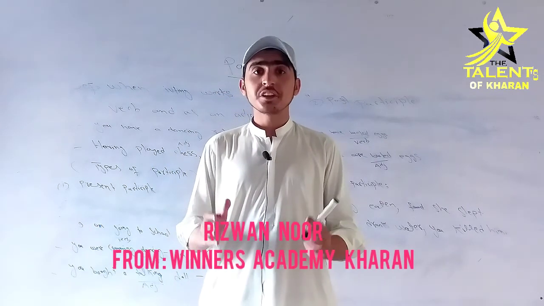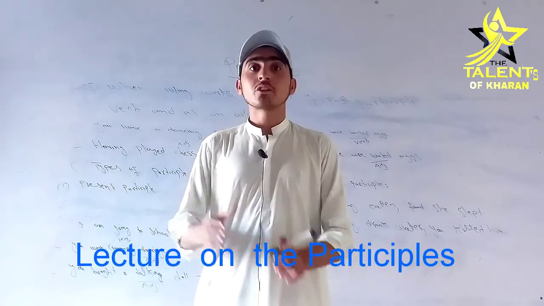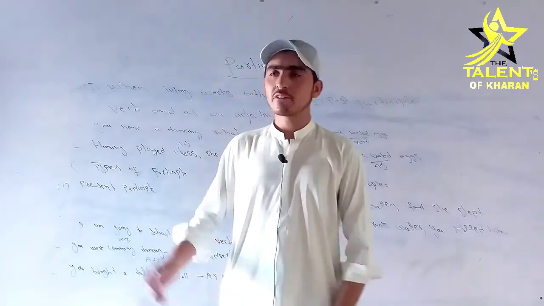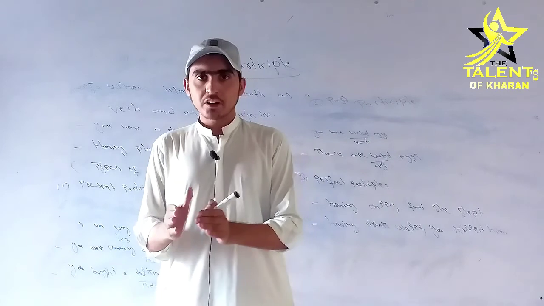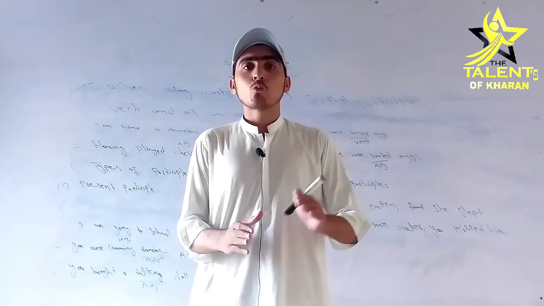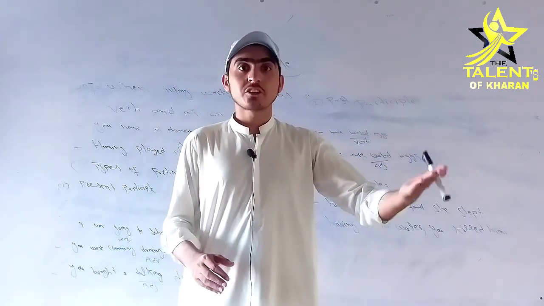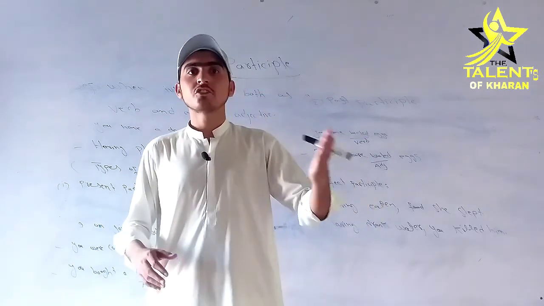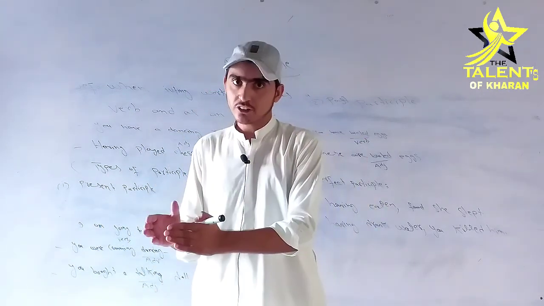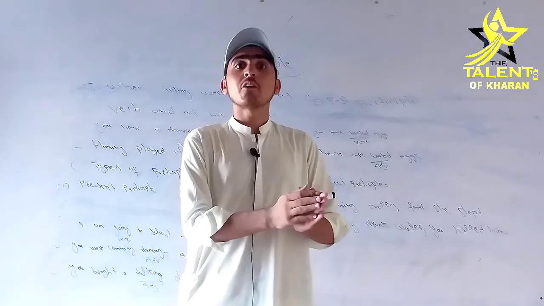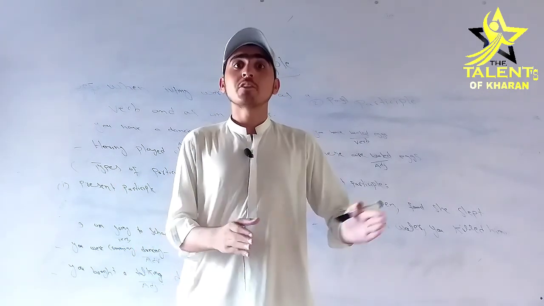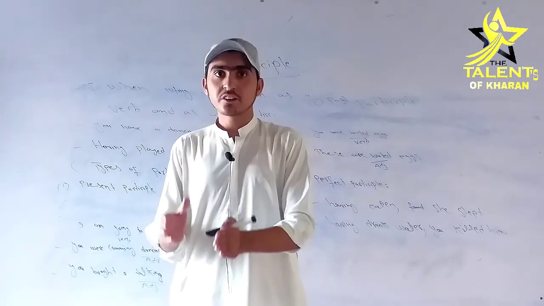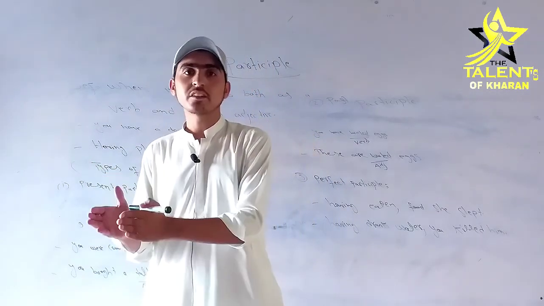In today's lecture series, I am going to give a lecture on the participle, which is one of the most important terms of English grammar. So have a glance here: participle, when verb first with ing works both as a verb and as an adjective, is called participle. How? For example, you have a dancing doll. Dancing is our adjective and the doll is our noun. And the second sentence: having played chess, she took rest. It is our perfect participle. It is also a sentence of participle.